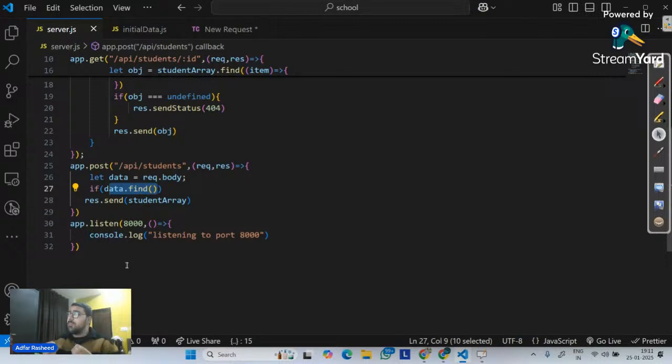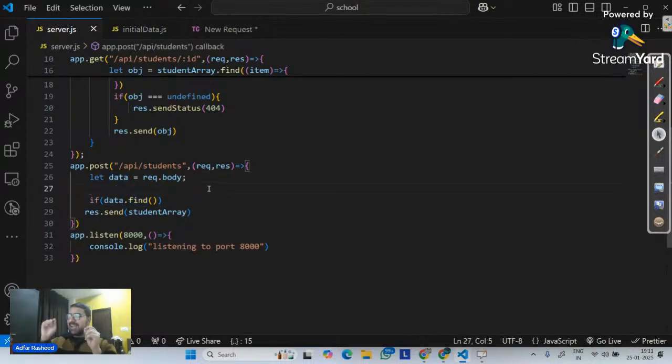There's an error only because, please note it down, find is a method which can be implemented only on arrays. But is my data an array? No, data is not an array. It's an object. And on an object, we cannot implement the find method.